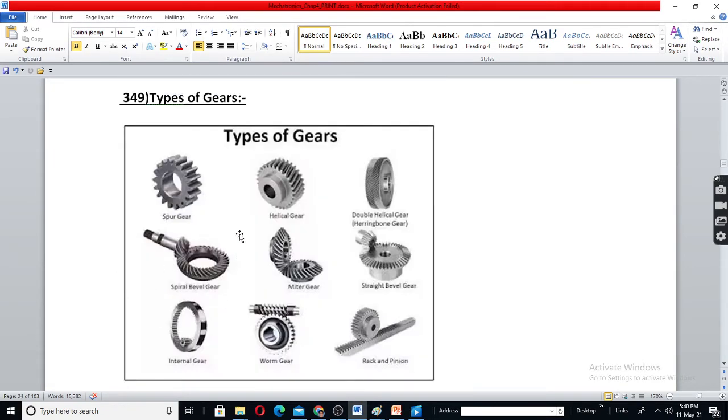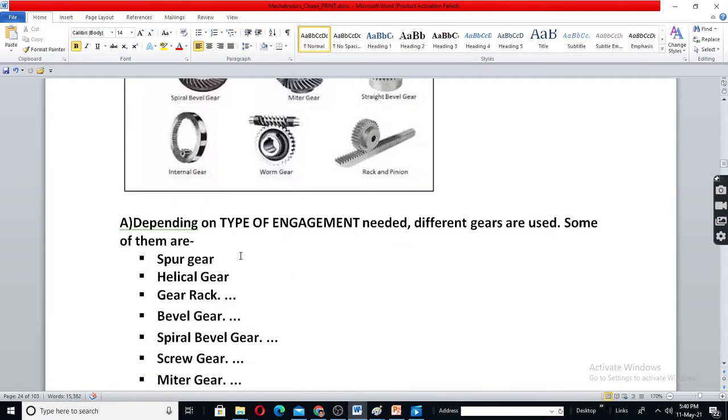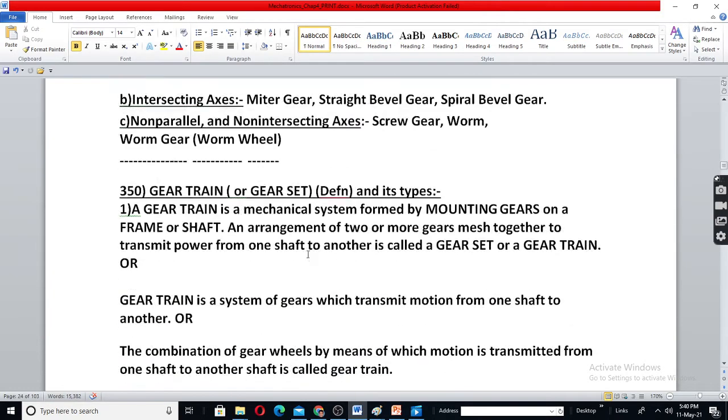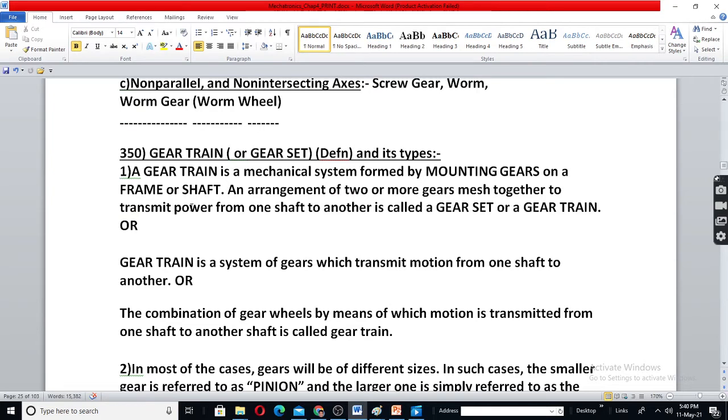Types of gears. They are listed here. Next is gear train. It is a mechanical system formed by mounting gears on a frame. Sometimes it will be on a frame, sometimes on a shaft, such that there is transmission of power and motion from one shaft to another. Is called as gear train.